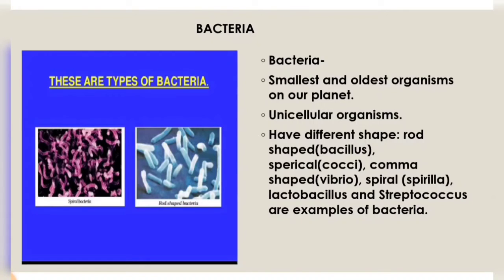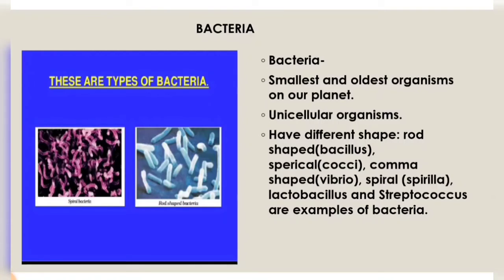Then, first of all, the bacteria. Bacteria are unicellular tiny organisms and they live together in colonies of millions. They are the simplest living organisms and are found all around us. Most of them are harmless but a few of them are harmful because they can cause diseases such as cholera and tuberculosis.